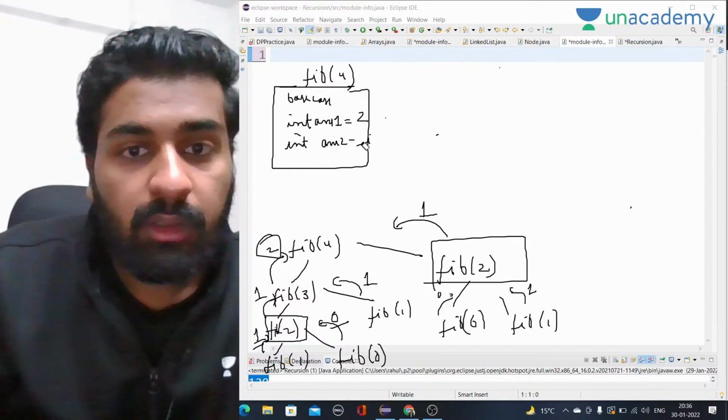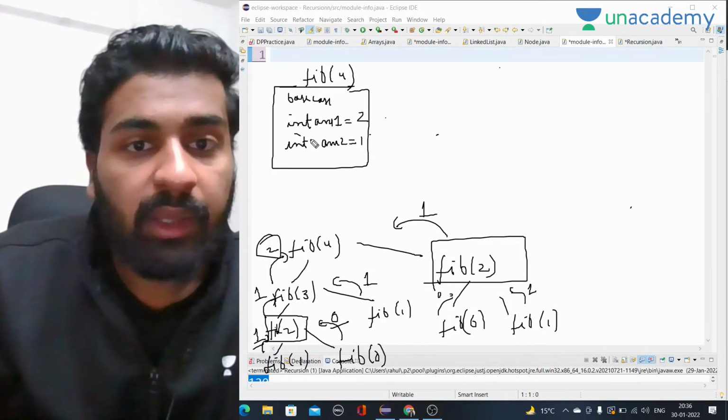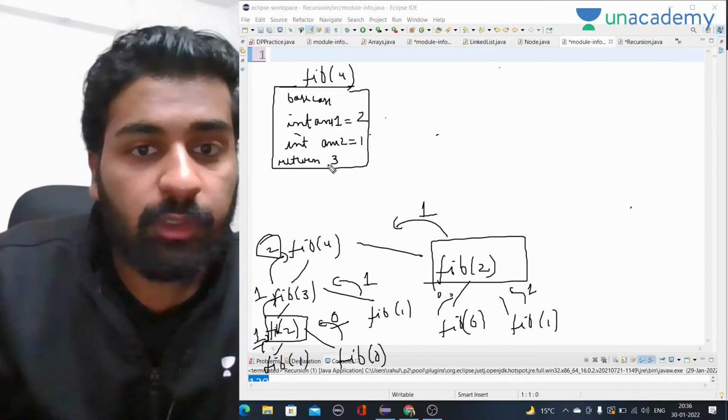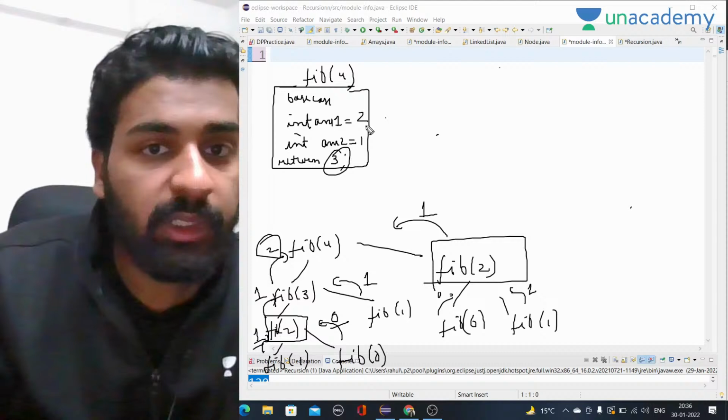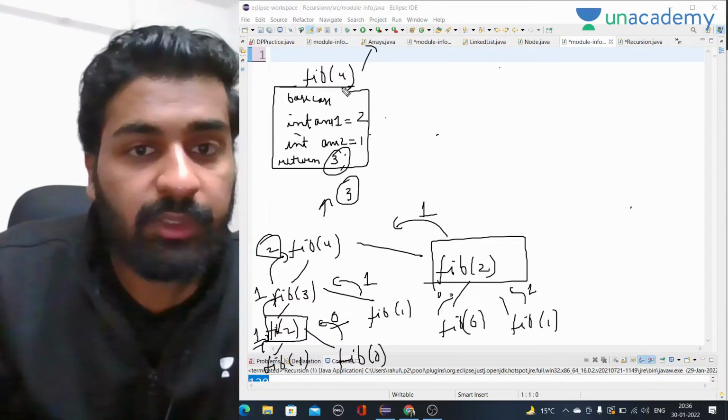Answer 1 as well as answer 2. So answer 2 is 1 now. And we have to return the sum of answer 1 and answer 2, which will be 2 plus 1, equal to 3. So it will return 3 from here. So the answer for fib of 4 will be 3.